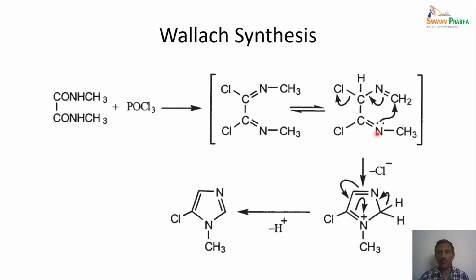The internal attack of the nitrogen's lone pair happens on the alkene carbon, which leads to the concomitant loss of the halogen, which is a very good leaving group, and then the cyclization happens, leading to this particular intermediate, and loss of a proton and movement of electrons leads to the final product. And here we have the halogen, as I mentioned earlier. This halogen can be removed by treatment with lithium aluminum hydride or other reducing agents.